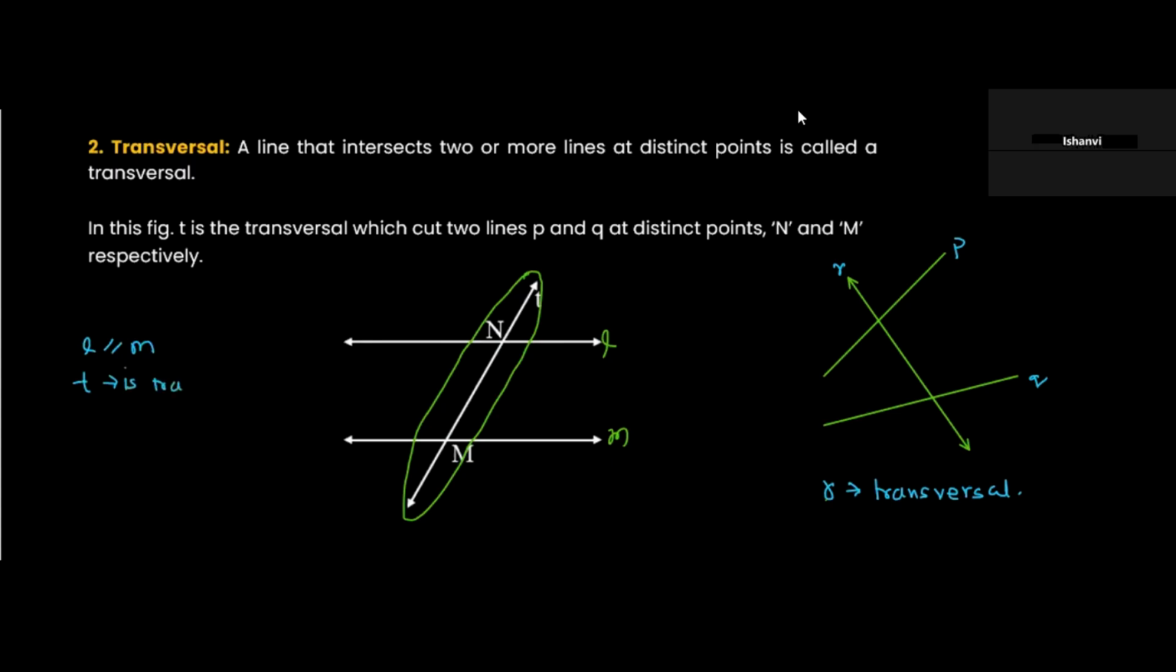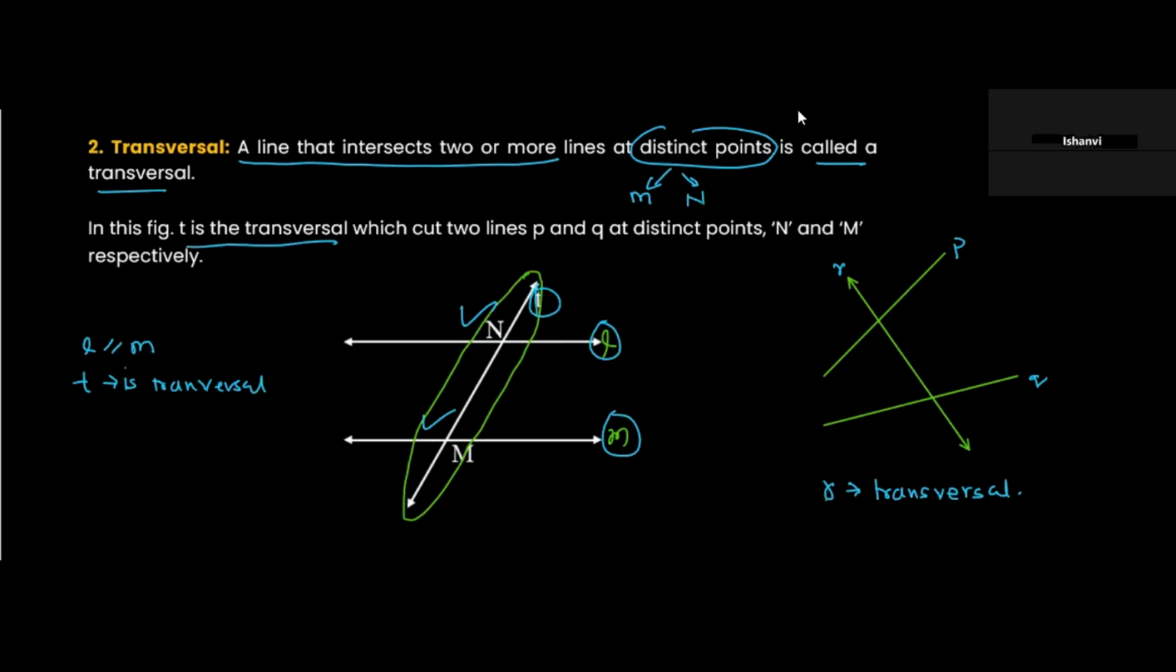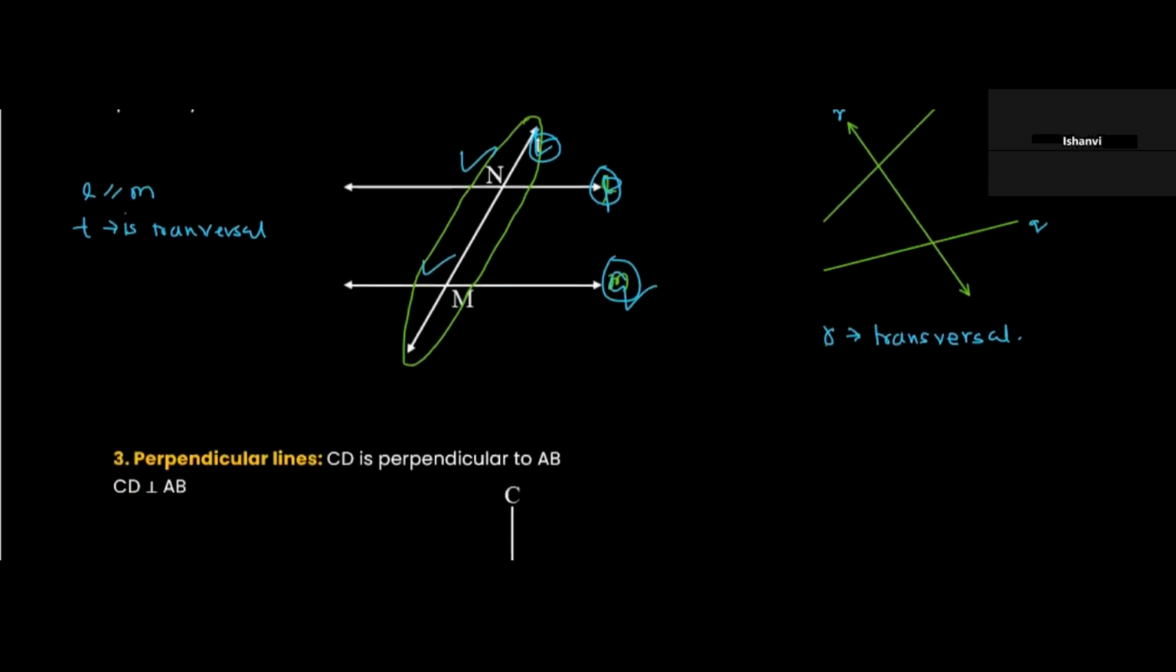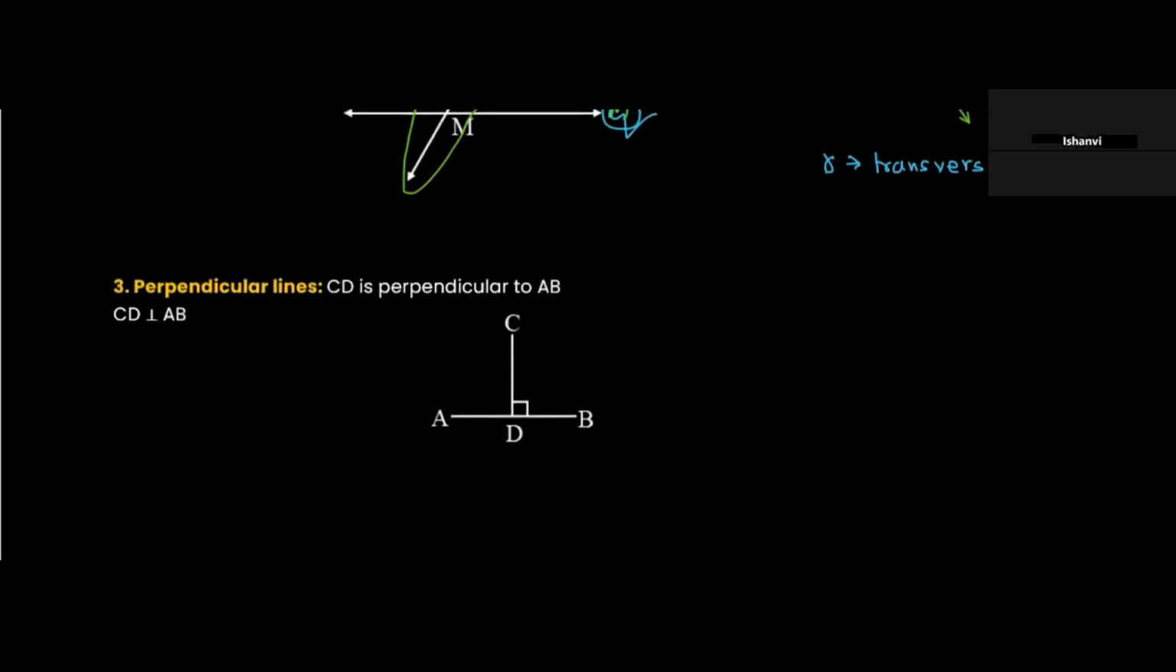So what is a transversal? A line that intersects two or more lines. These are two lines and this line T is intersecting at two distinct points, M and N. In this figure, T is the transversal, which is cutting the two lines P and Q at distinct points N and M respectively. These two might be parallel lines, or they might not be parallel. But in any case, the other line T is known as the transversal.